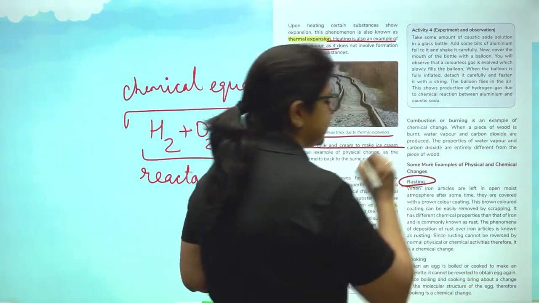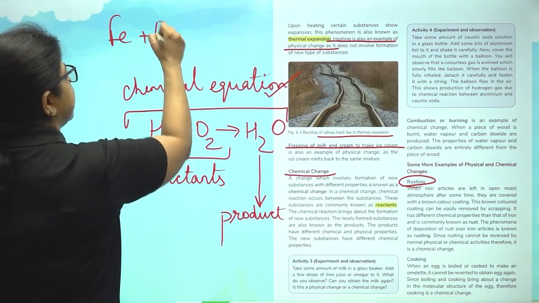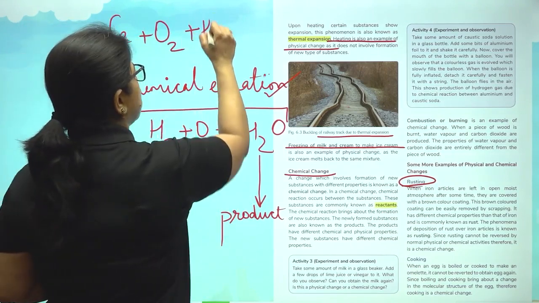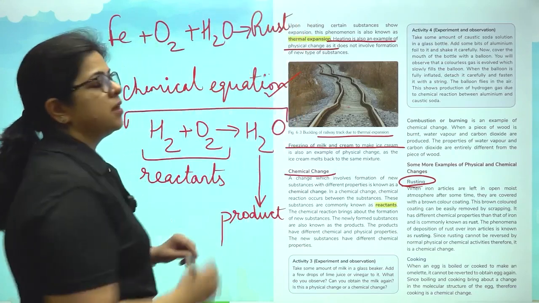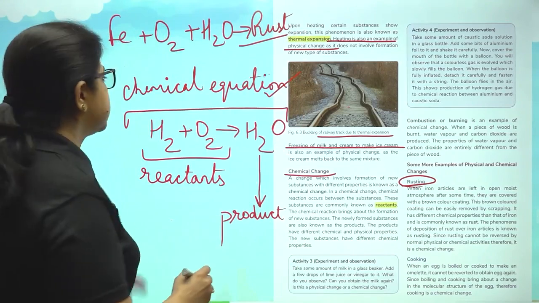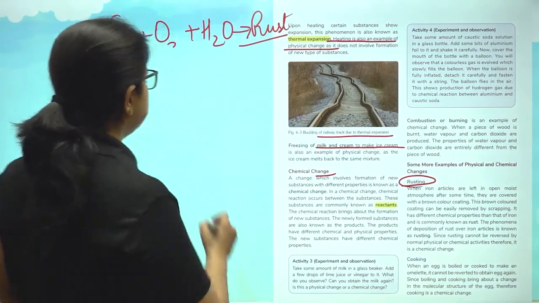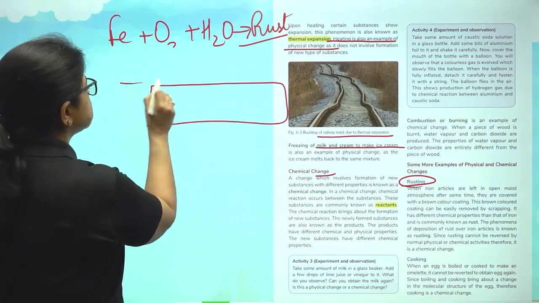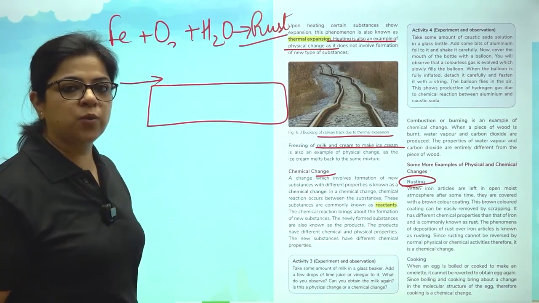Even rusting, for that example, what is happening in rust? Iron is combining with oxygen in the air plus water vapor to form rust. Now, rust is reddish brown in color. For example, if we take an iron bar, the topmost surface is exposed to air and oxygen and water vapor.